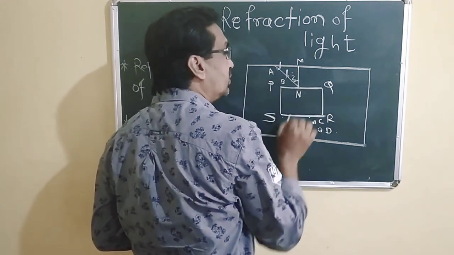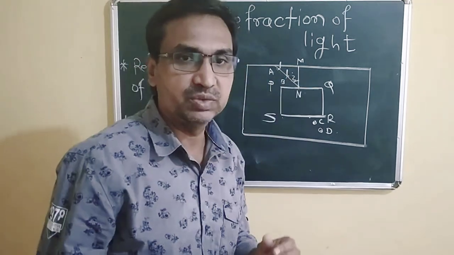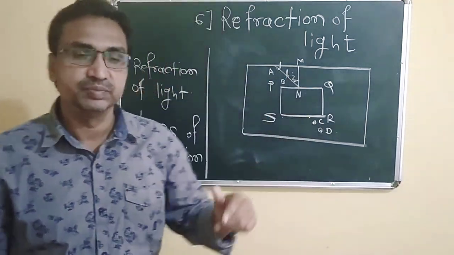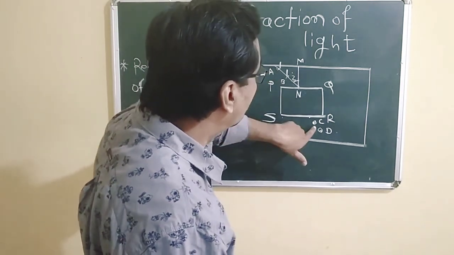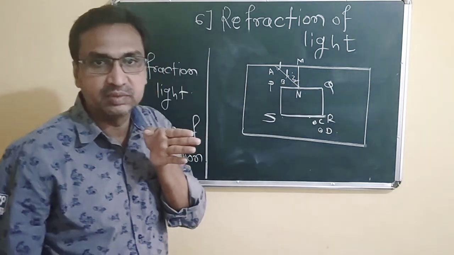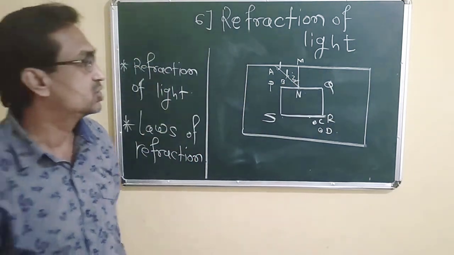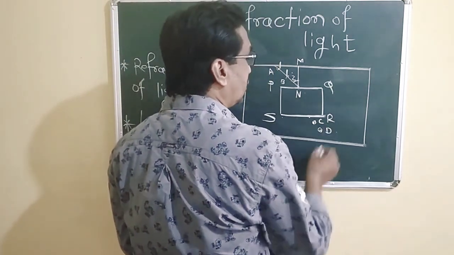A and B are the locations of the two pins inserted. For our experiment we have to place a third pin in a straight line with them, and after that a fourth one.